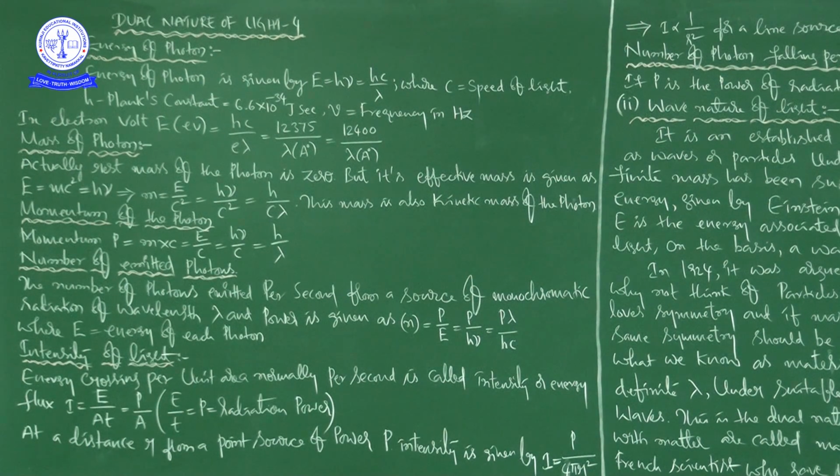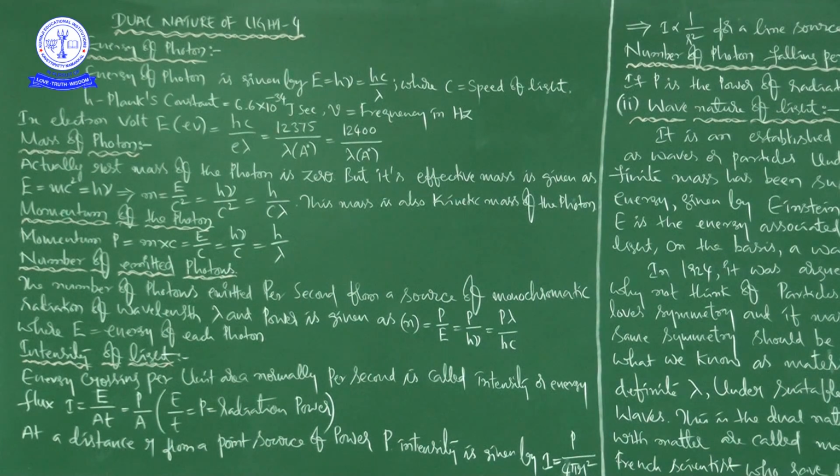Till now, whatever we discussed, from that information, we have to keep in mind what is work function. Work function is nothing but the minimum energy of incident radiation required to eject the electrons from a metallic surface.